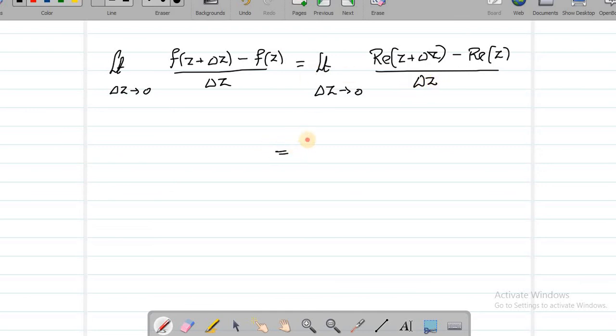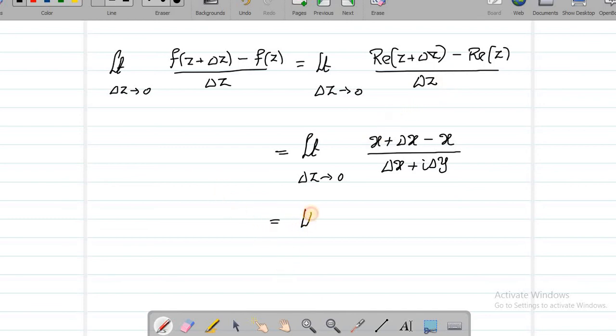We know the real part of z plus delta z is x plus delta x, minus the real part of z, which is just x, and in the denominator I have delta x plus i delta y. That's what delta z is, right?